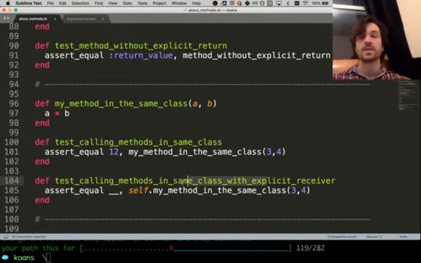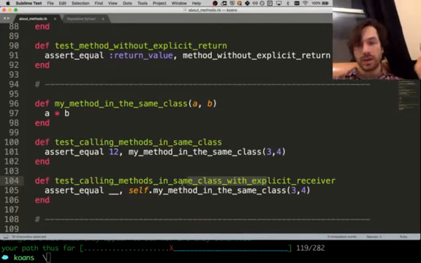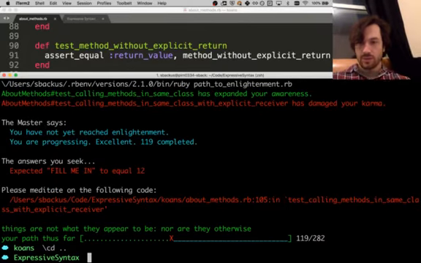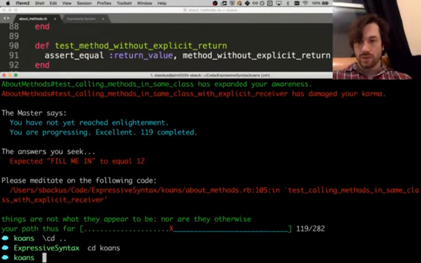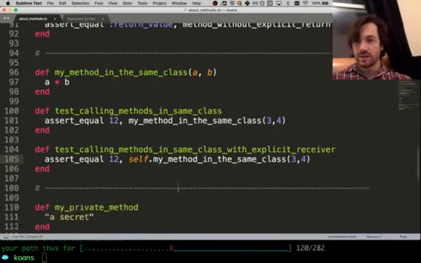Okay, so if we want to be explicit about which class we're calling this on, we don't have to, but we can say self dot method in the same class. Self refers to the class that we're currently in. So it's the same, I believe. 12. Yes. Oh, I didn't want to do that. I wanted to run my cones. There we go. 116.